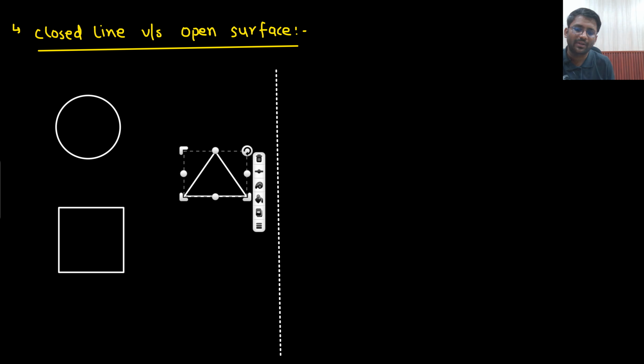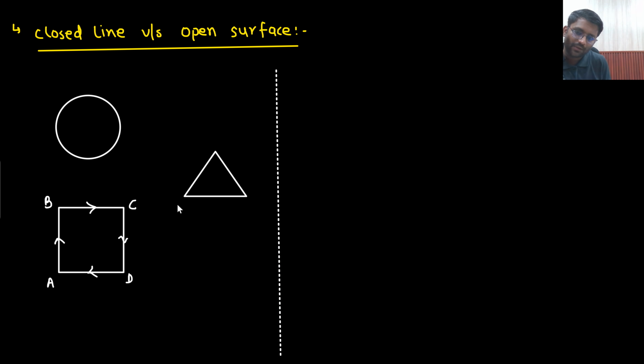So we have already understood the meaning of closed line. What is the meaning of closed line? You will start from a particular point A and you will again reach back to the same point A only. This is the meaning of closed line.